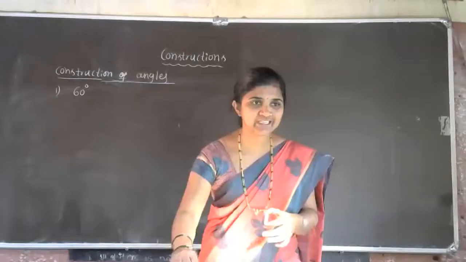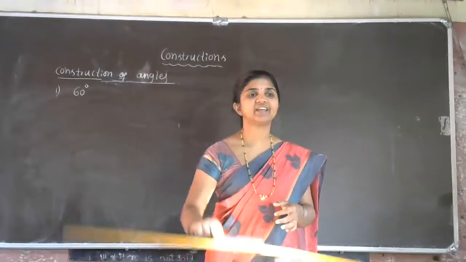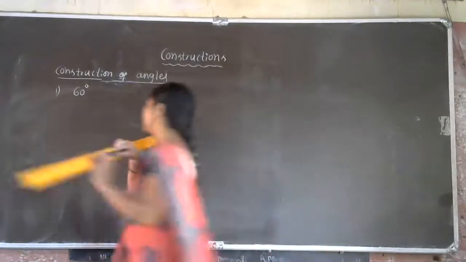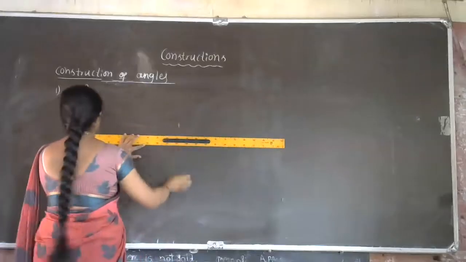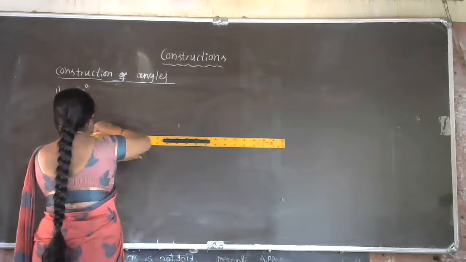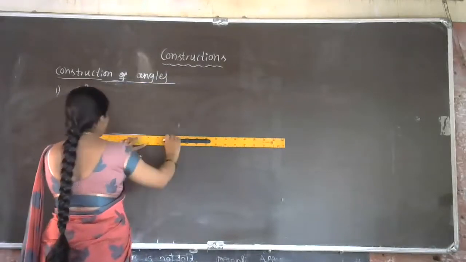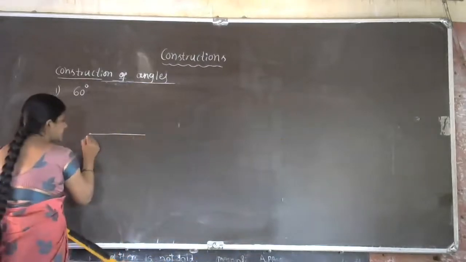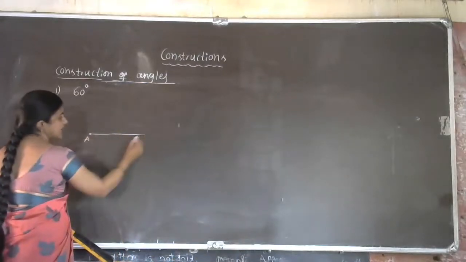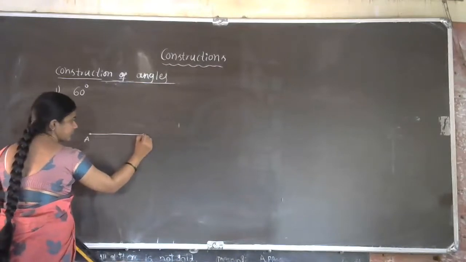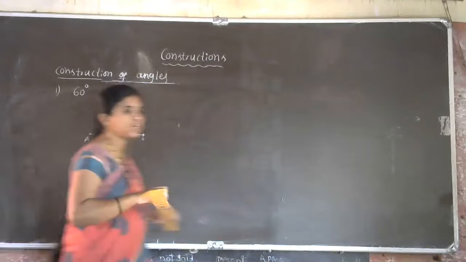What is the first step for the construction of 60 degree, Nandan? Line. Base angle. Okay. So first we need a base line. For that, let us take one line of any measurement. Let us mark this point as A. Here we'll mark this point as B.